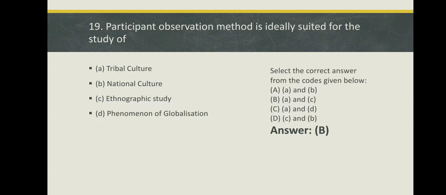Participant observation is ideally suited for the study of option A, tribal culture. Option B, national culture. Option C, ethnographic study. Option D, phenomenon of globalization. Here the right answer is tribal culture and ethnographic study.